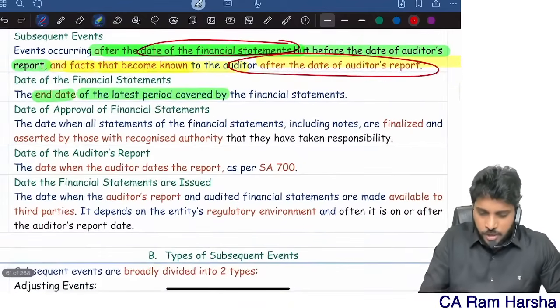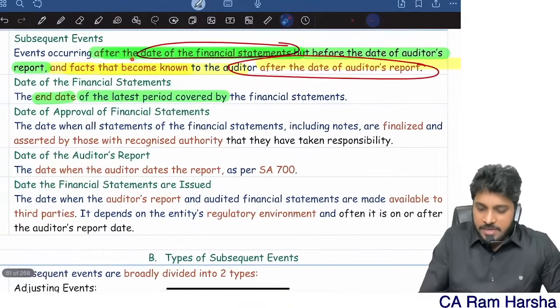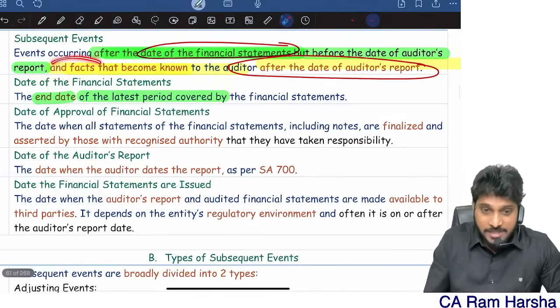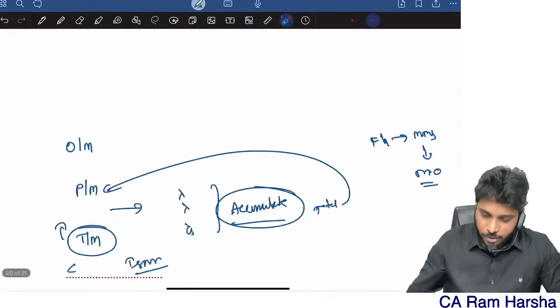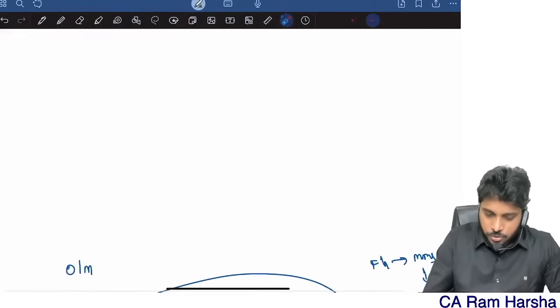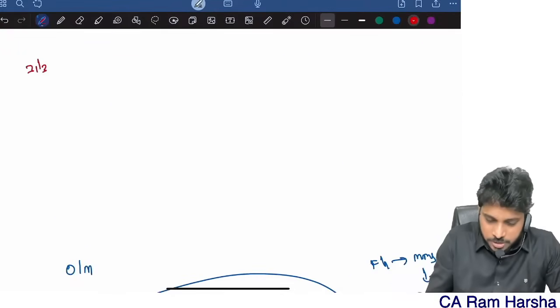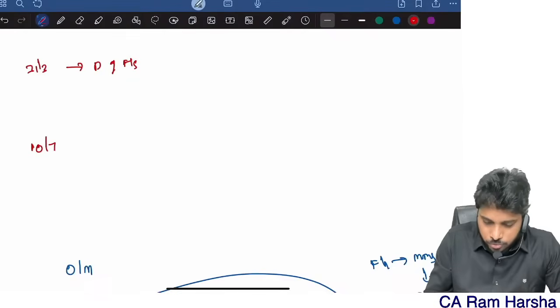So events occurring after the date of financial statements but before the date of the auditor's report, and that fact came to the auditor's knowledge after the date of the auditor's report. For example, 31st March is the date of financial statements. 10th June is the date of the auditor's report.